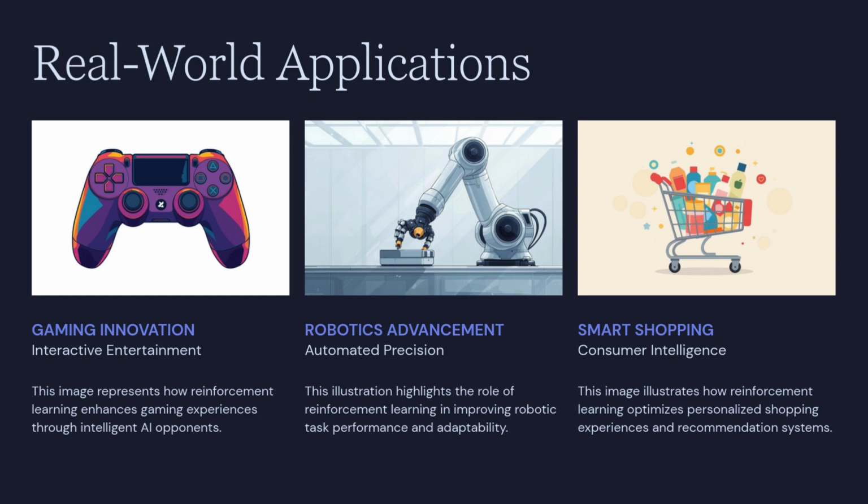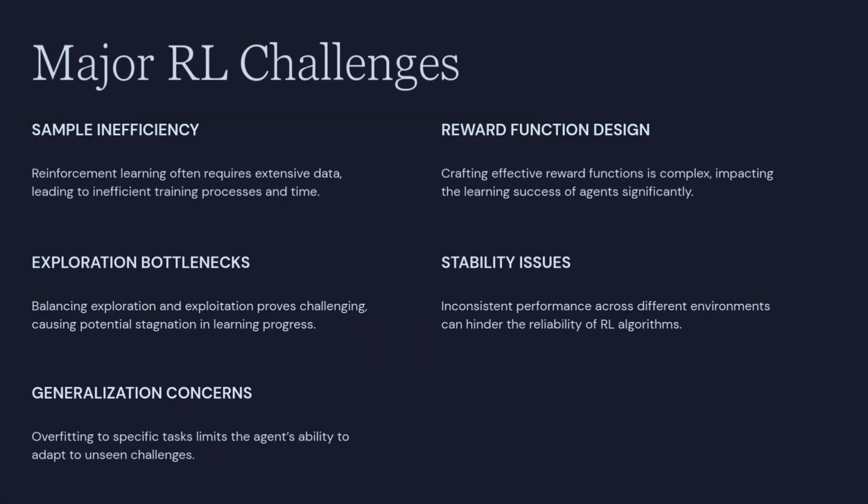Where does RL shine? In game playing, achieving superhuman performance like AlphaGo. In robotics, teaching robots complex tasks in dynamic environments. And in recommendation systems, optimizing user engagement over the long term.